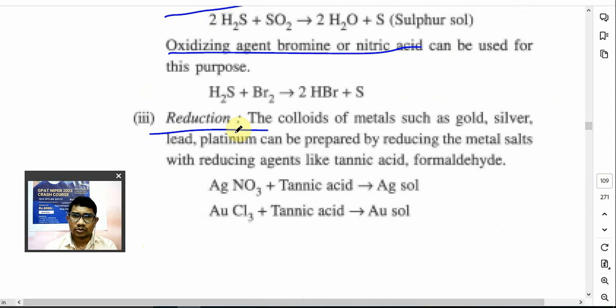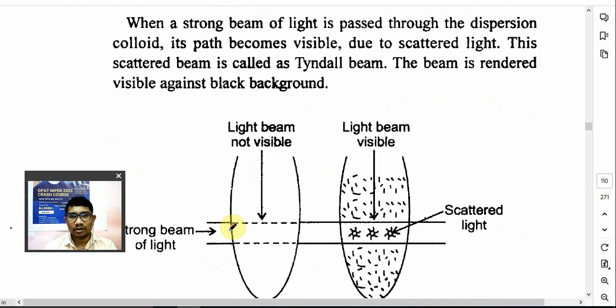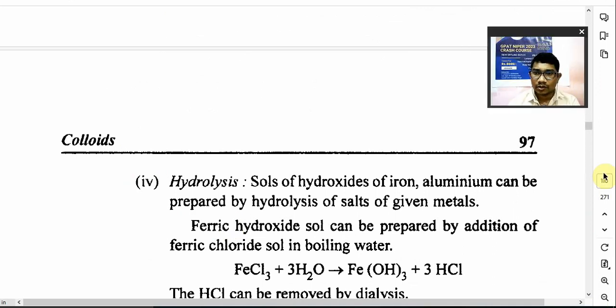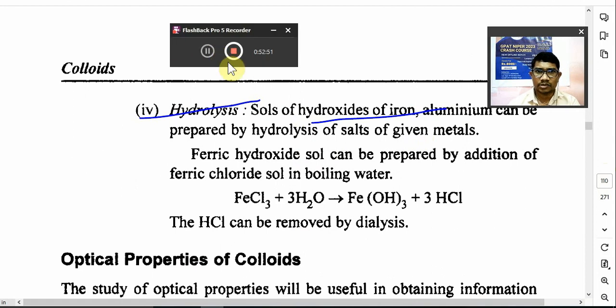So colloids of metals such as gold, silver, lead, platinum, they can be prepared by reducing agent. Reducing agent use करना है यहाँ पे tannic acid and formaldehyde. So you will get a colloidal solution, right? Next आता है आपका hydrolysis. Next method is nothing but hydrolysis. Salts of hydroxide, iron, aluminum can be prepared by hydrolysis of salt. Are you getting or not? Yes or no? एक रिकॉर्डिंग से कर लेता हूँ बाद में. अभी इसके बाद में जो है ना वो इम्पोर्टेंट पार्ट होने वाला है.